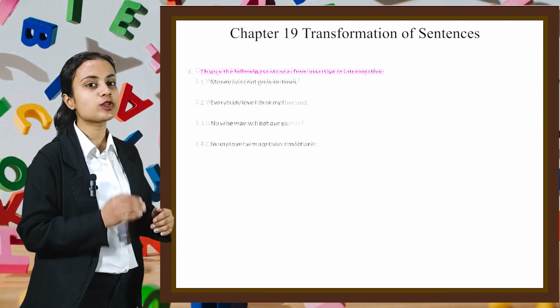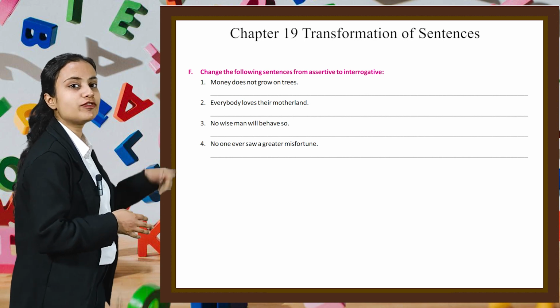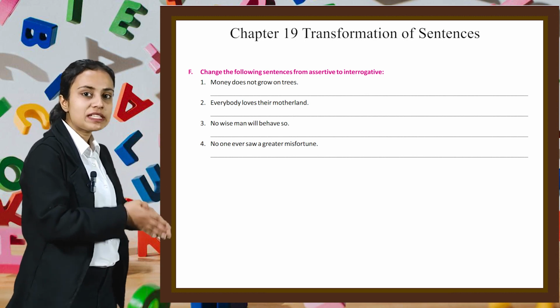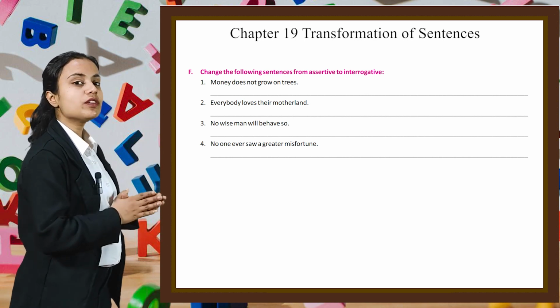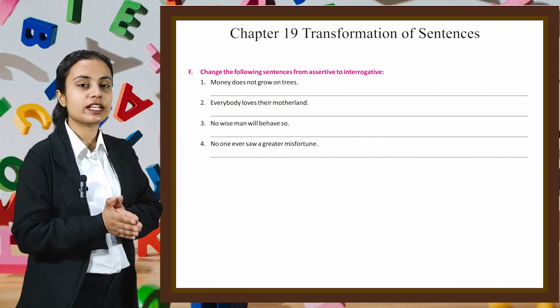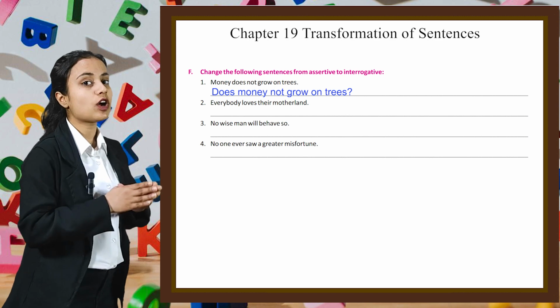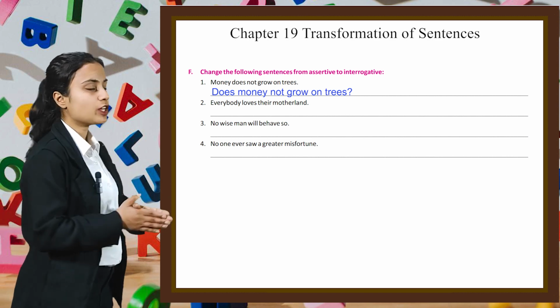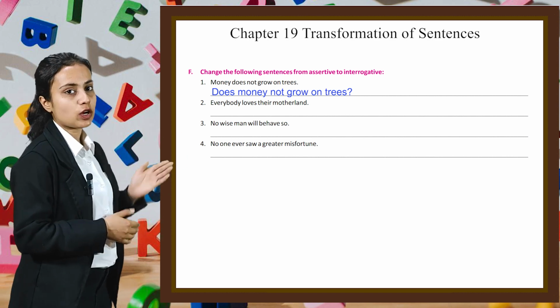Let's move on to the next question. Here we have to change the following sentences from assertive to interrogative. The first one is money does not grow on trees. We can rewrite this sentence as does money not grow on trees? So in this way you have to do rest of the parts by yourself.